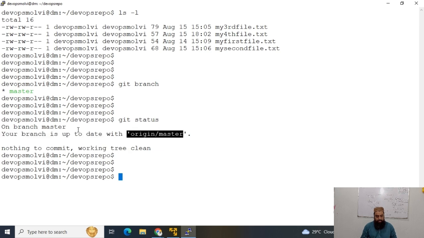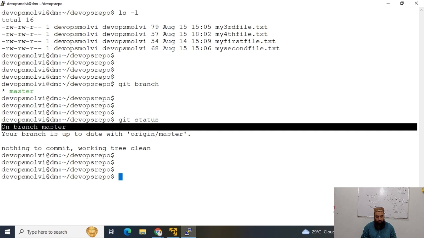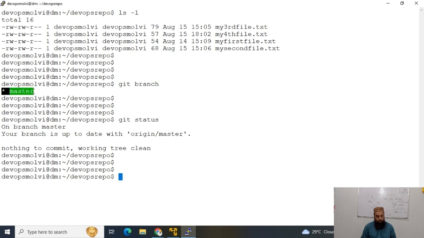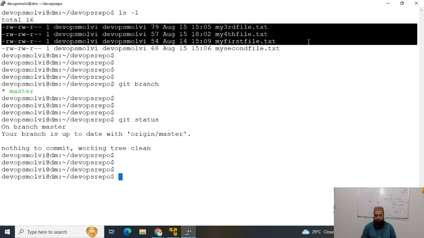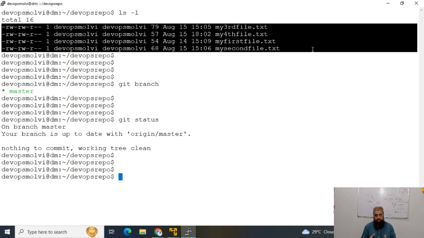So the git status is showing that we are on the master branch, and also from git branch we know that our branch is master, and our working tree is clean. There is nothing to commit. So all these files are actually in the master branch.